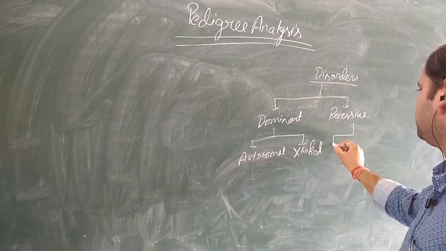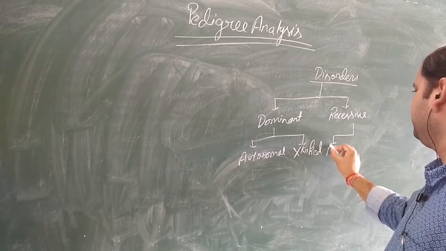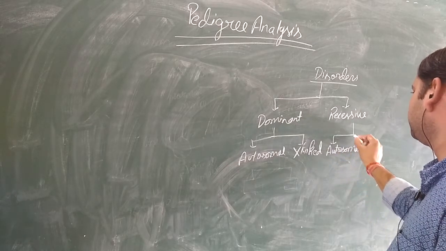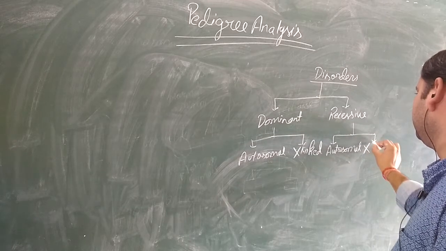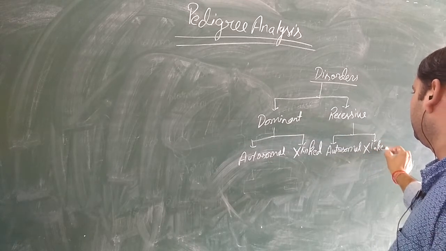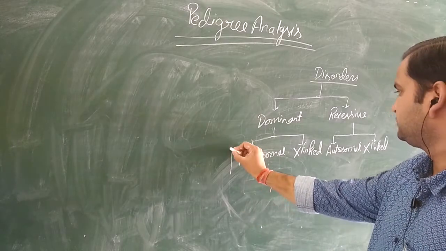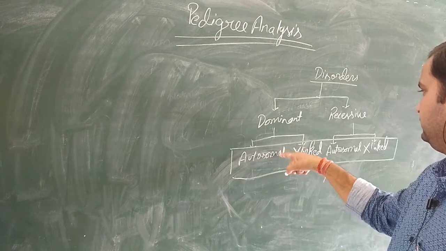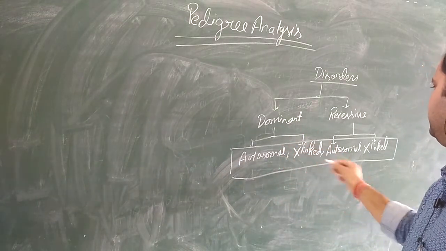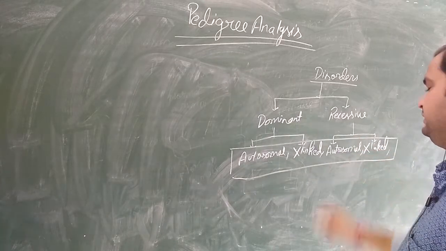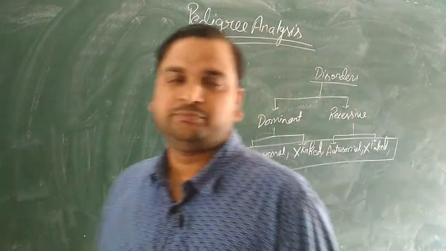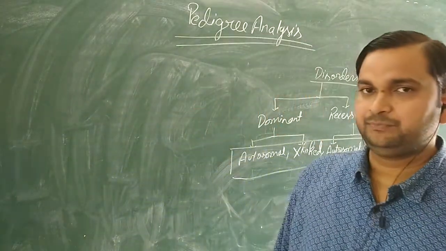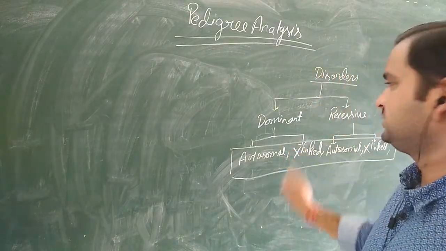Similarly, in the case of recessive also, it can be autosomal recessive or X-linked. This means we can classify all the disorders into four types: autosomal dominant, X-linked dominant, autosomal recessive, or X-linked recessive. So, how to confirm the disease by seeing the pedigree? That we will see with the help of a trick.